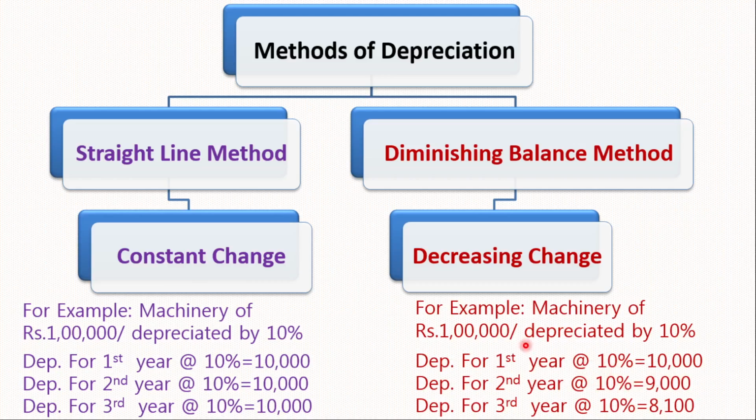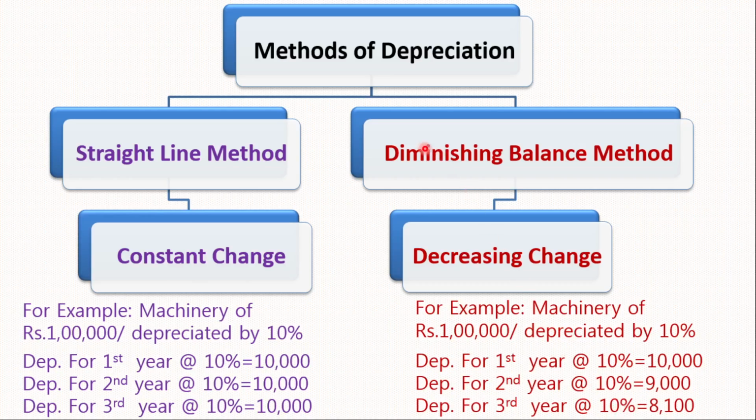In the second year, the value of the asset is decreased by 10,000, so the asset value becomes 90,000, and on that 90,000 you charge 10% depreciation, that is 9,000. After charging it, 90,000 minus 9,000, your asset value will be 81,000. In the third year you will charge 10% on 81,000, which will be 8,100.